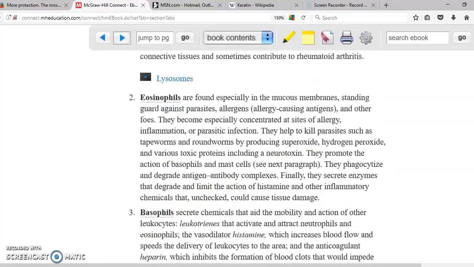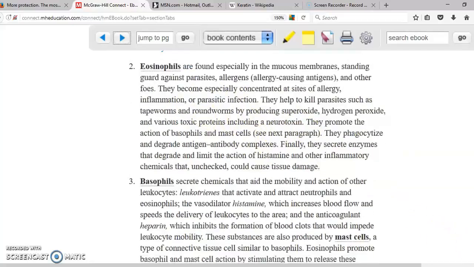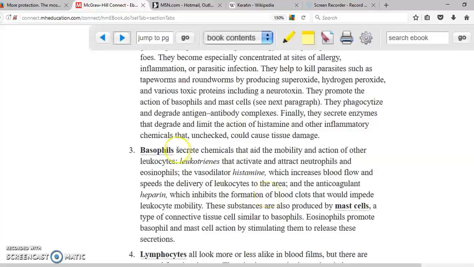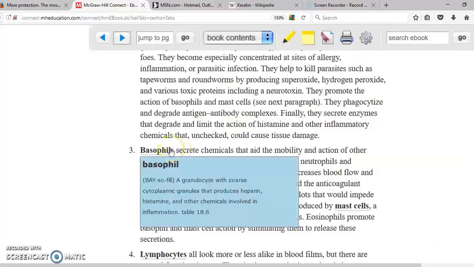Next ones that we have are eosinophils. Eosinophils are specific for parasites as well as allergens. Eosinophils, for example, are important in asthma. They are going to also produce superoxide as well as hydrogen peroxide in order to destroy the parasites. Okay, right here we have basophils. Basophils are cells that you find in the blood. Similar to these are the mast cells. The only difference is the mast cells are located in the tissues.